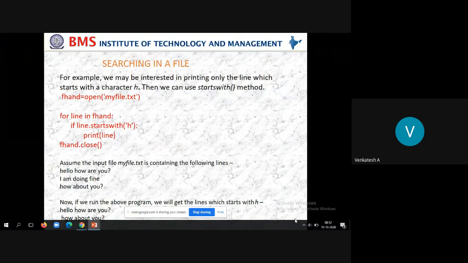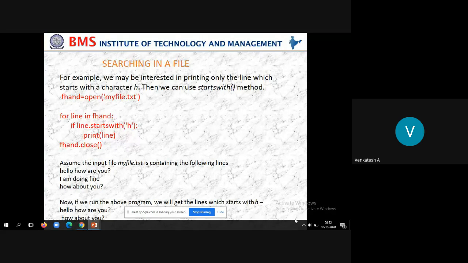Students, through this code snippet, what we understand is that it takes one line at a time for searching within a file. It can search one line at a time, and it also has the capacity to print the entire line at a time.